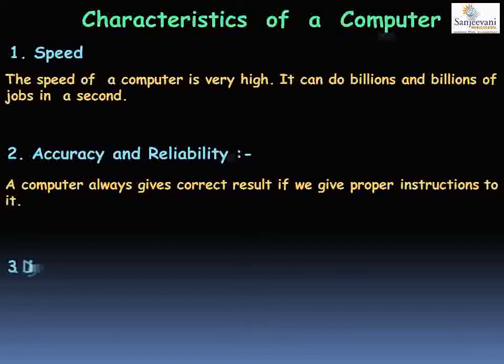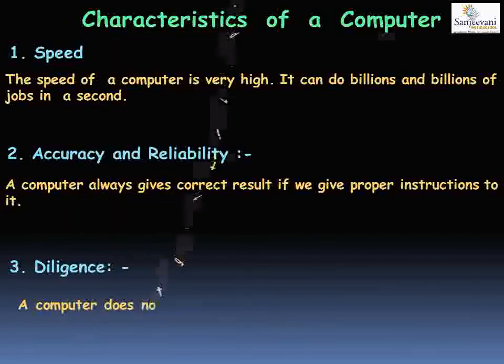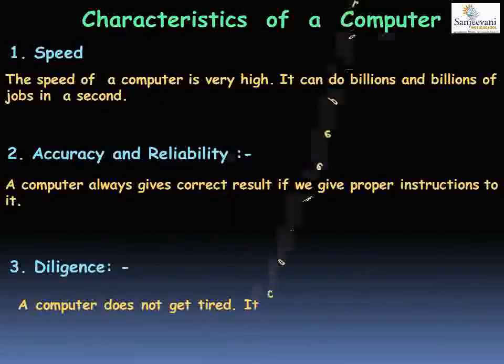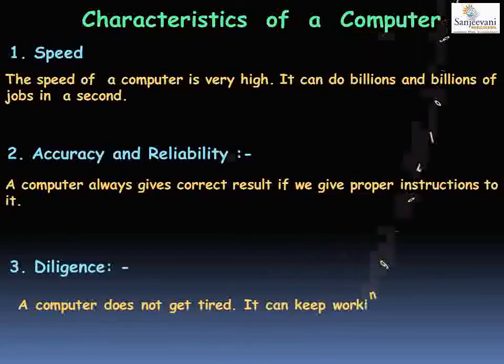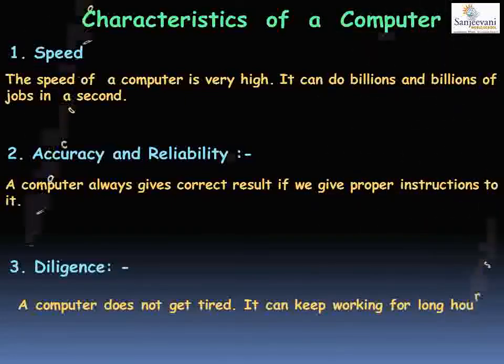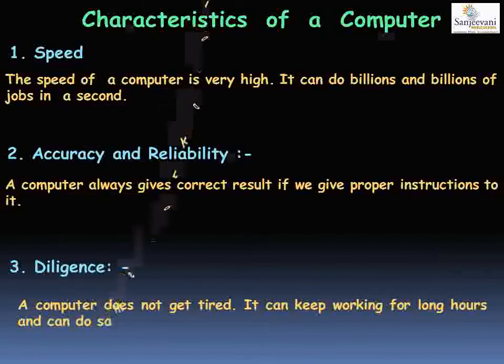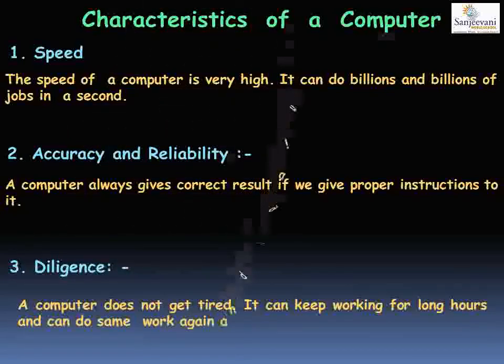The third characteristic is diligence. What is the third characteristic? It is diligence. Diligence means the computer never gets tired. However big a calculation or job you give to the computer, it will never say I am tired or I am bored. It will always do the work the user has given to it. It will keep on working for long hours. You can keep a computer working for a day and a night.